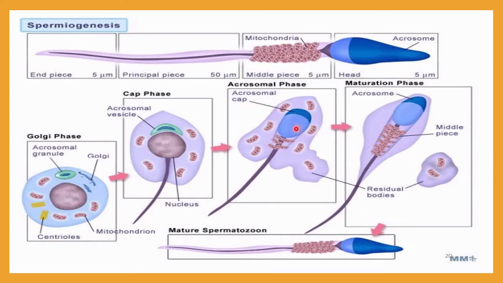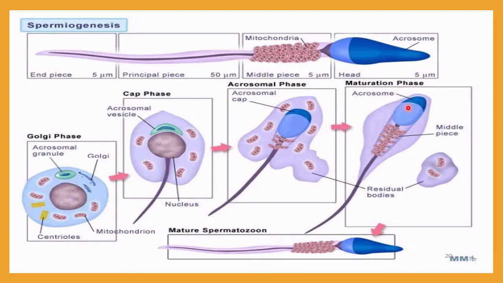Then the tail will be elongated, and these mitochondria start accumulating near the centerpiece, or we can say the middle piece. So all the mitochondria in the cell will accumulate over here. That is called the acrosomal phase, and finally it will lead to the maturation phase, in which you will